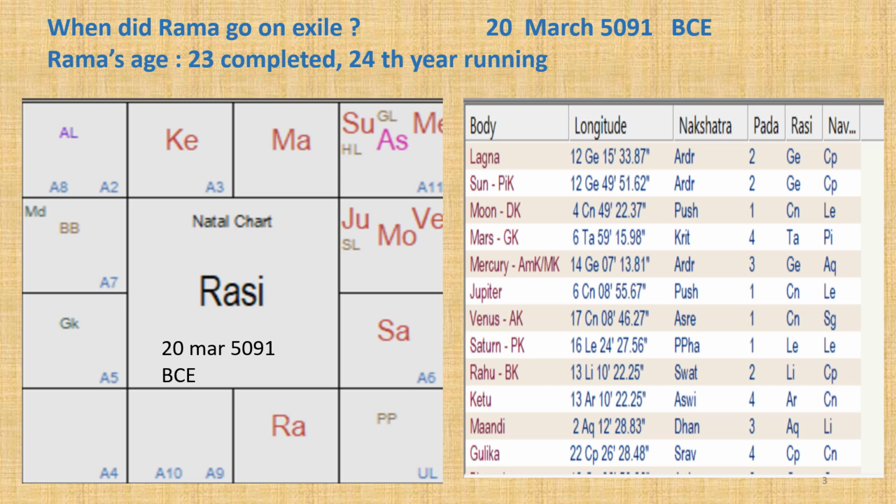So, from these shlokas, it is clear that the day of coronation and hence the exile was when Jupiter and moon both were in Pushyami. This happens on 20th March 5091 BCE and again on 16th April 5091 BCE. So we will find out which of these two dates is correct as we find the dates of other events.